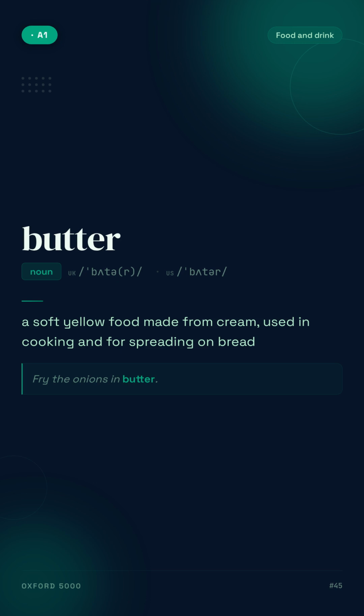Butter. A soft yellow food made from cream, used in cooking and for spreading on bread. For example, fry the onions in butter.